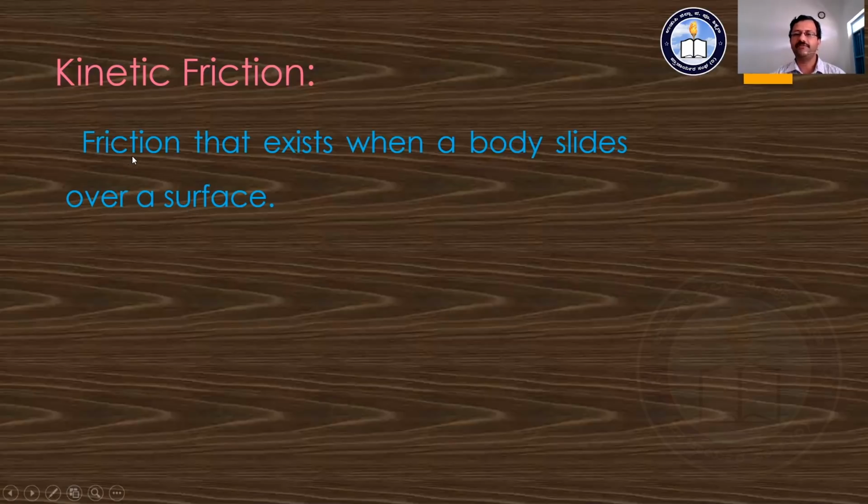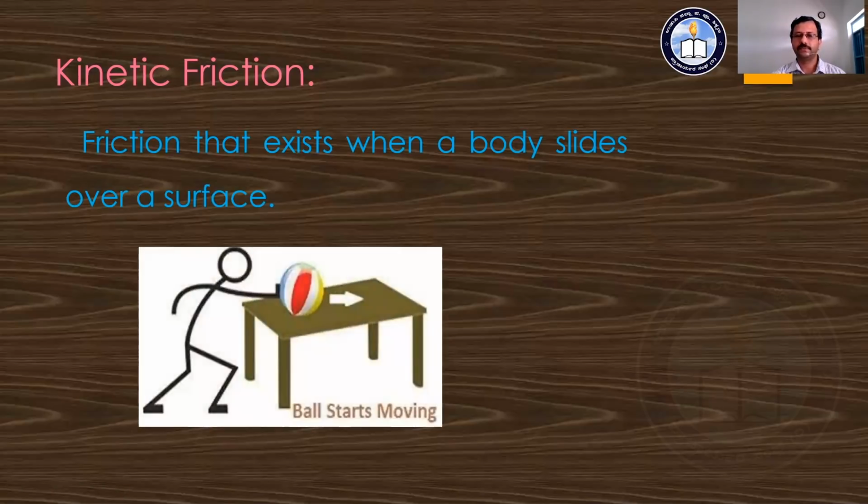The friction present is nothing but the kinetic friction. So we define the friction that exists when a body slides over a surface as the kinetic friction. We can see in this diagram that the ball starts to move due to the application of the force. It is not going to roll over the surface; the ball just slides over the table.